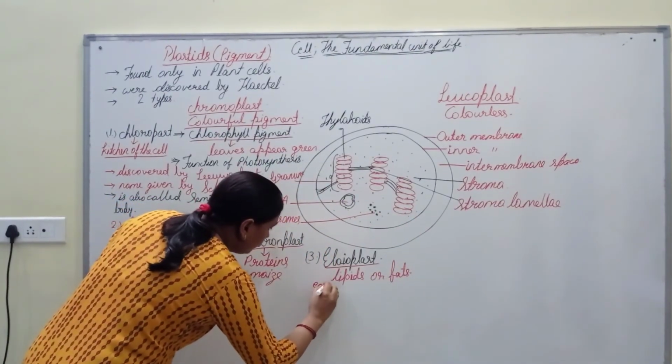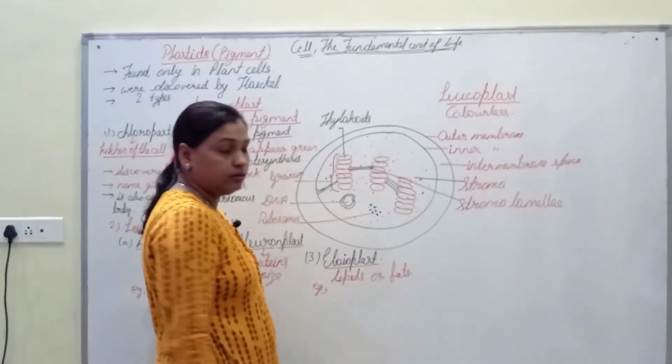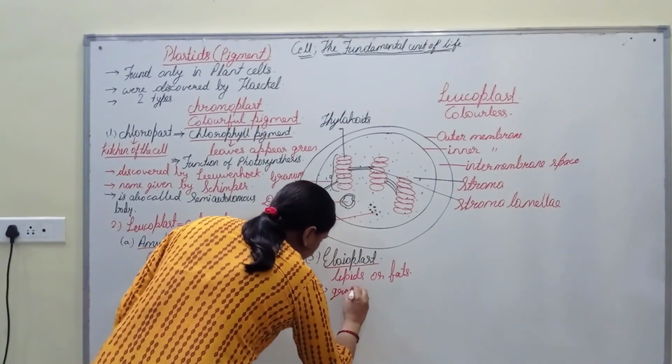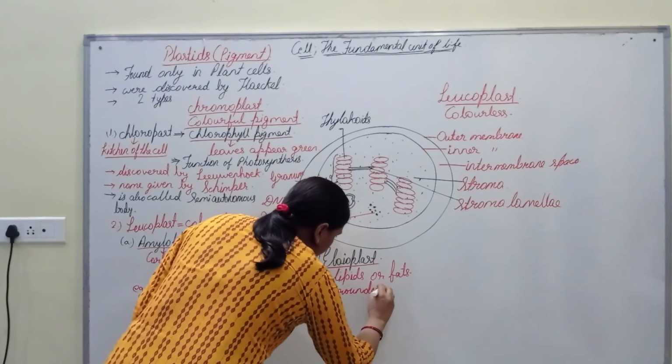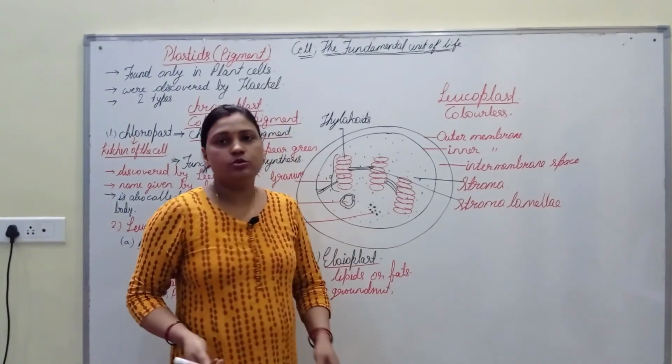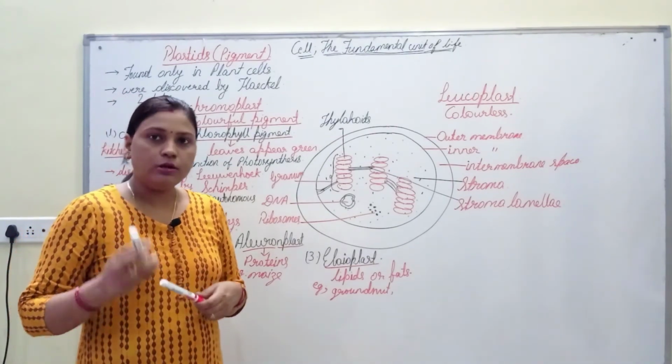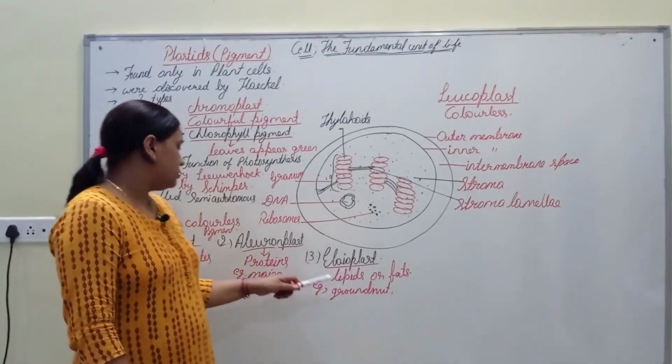Examples are all the seeds, groundnut, mustard and so on, that contain oils.